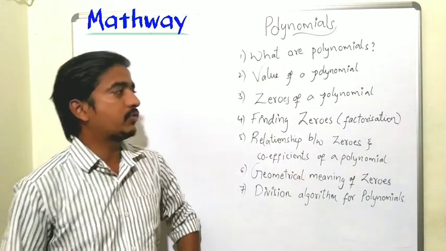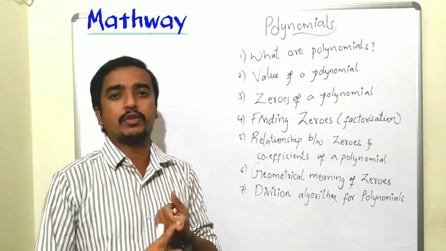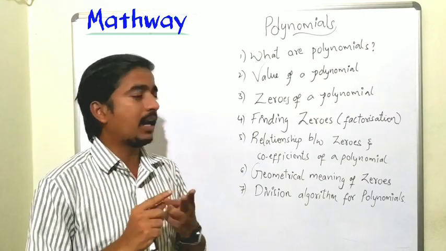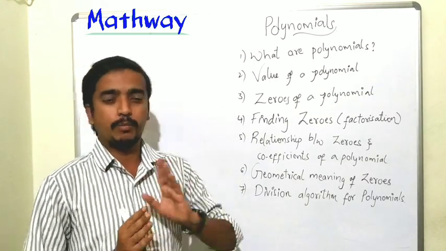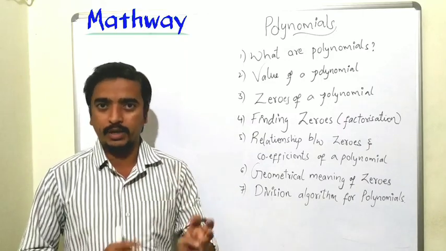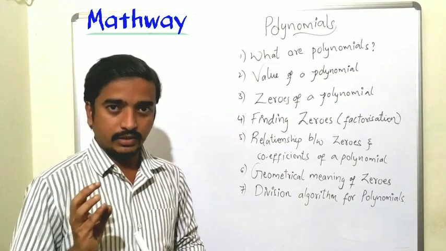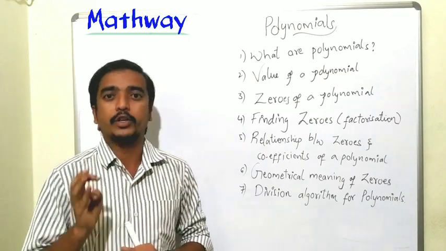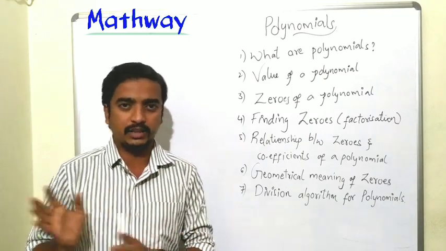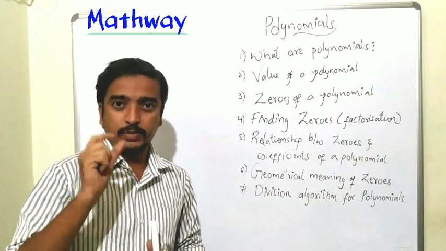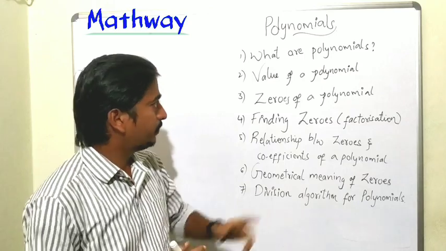What are polynomials? First, we need to know what is called a polynomial, and what terms are related to the polynomial. The types of polynomials are monomial, binomial, trinomial, multinomial. Coming to the degree, there are linear polynomial, quadratic polynomial, cubic polynomial, and biquadratic. But what is called degree? Degree means the highest exponent of the variable.